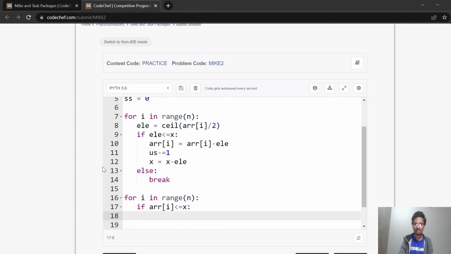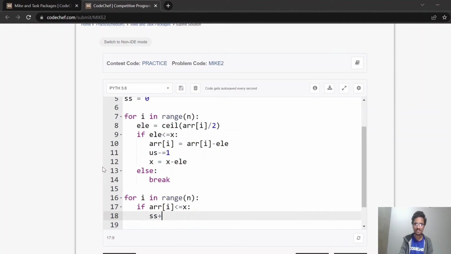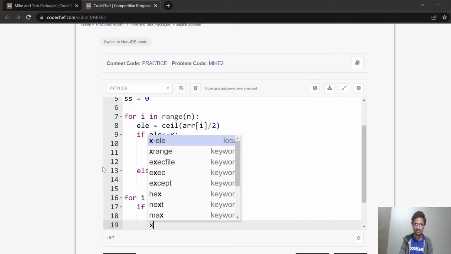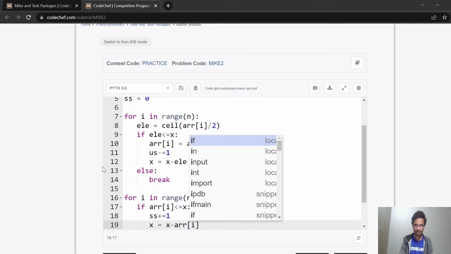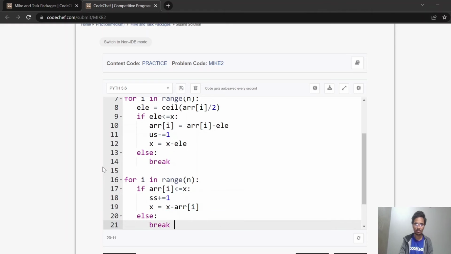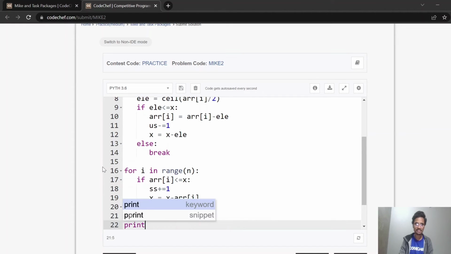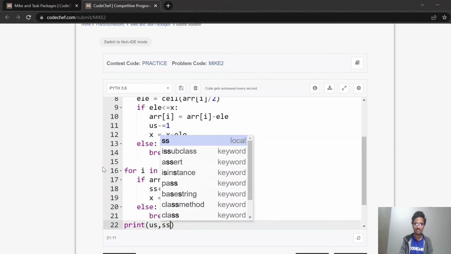Okay, so array of I will be 0, so there is no need to use it, and we will simply increment our successful summation. So ss plus equal to 1. Okay, and just decrement x is equal to x minus array of I, and if this is not the case, then simply break our loop. And in the answer we will simply print our unsuccessful submission, comma, successful submission.